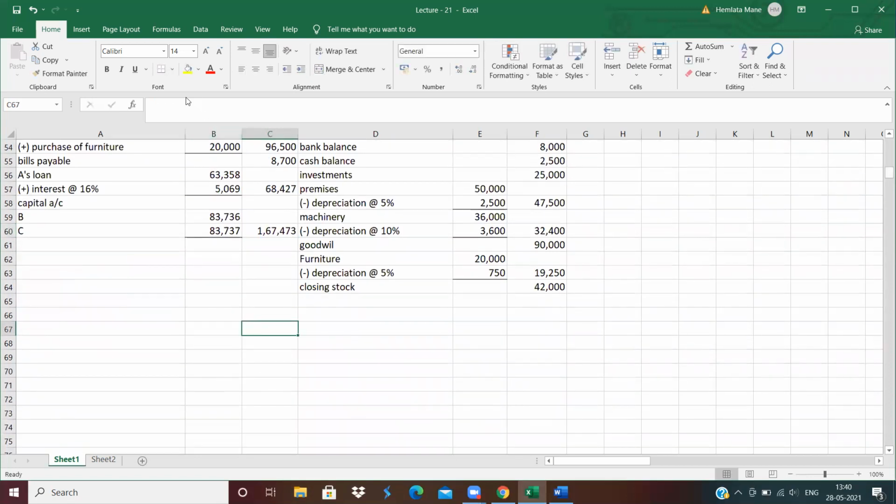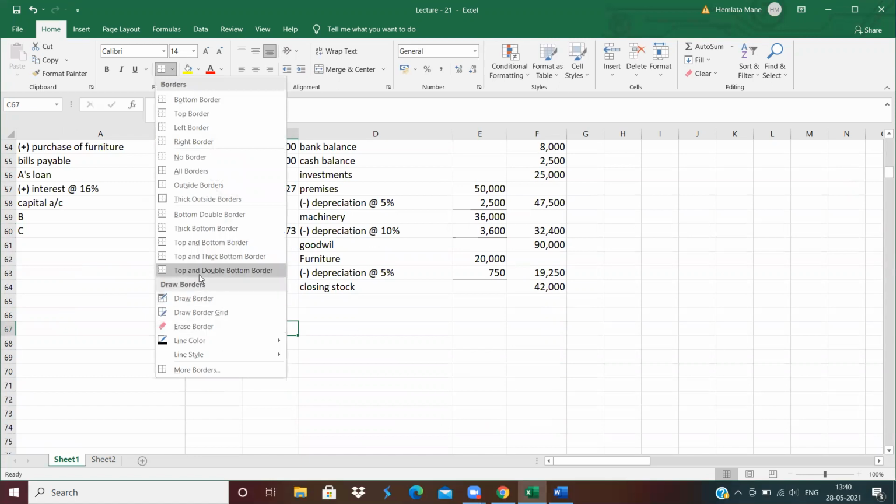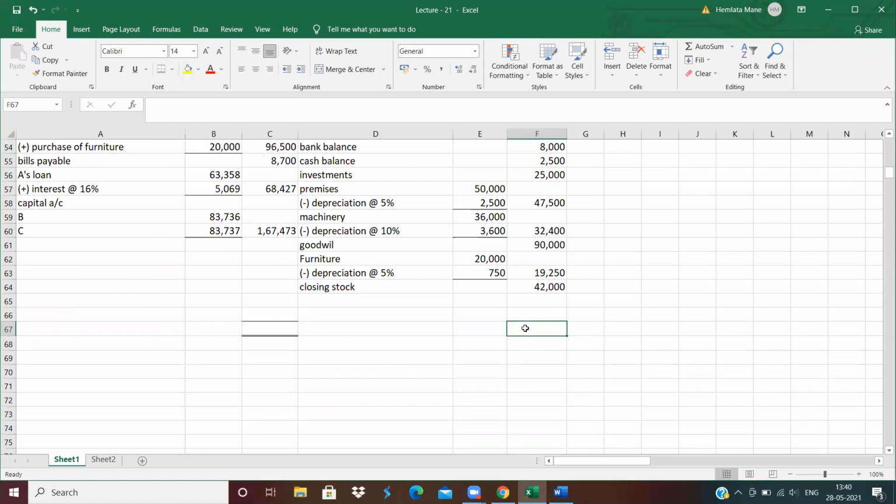Now tally the balance sheet. The total of the balance sheet is 3,61,100.